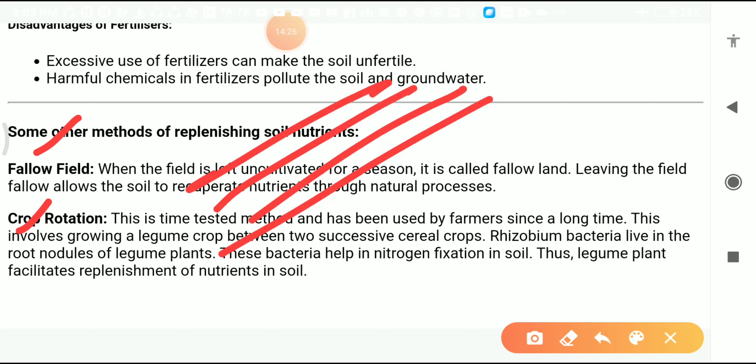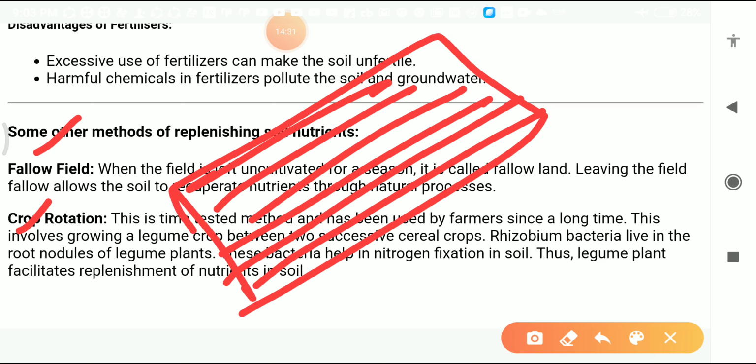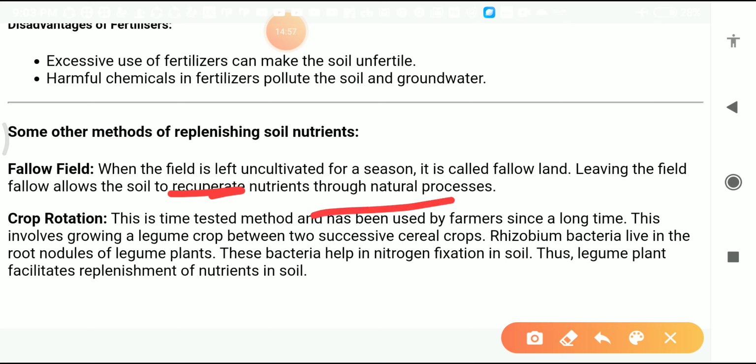If we leave this field and don't sow anything in it for some years, for 1 year or 2 years, that is called the fallow field. In this way also you will increase the nutrients in this field. The soil recuperates nutrients through a natural process. Recuperate means, students, to recover. In this way also soil can recover nutrients through a natural process. That is called the fallow field.